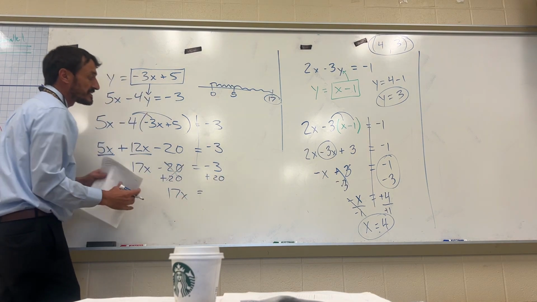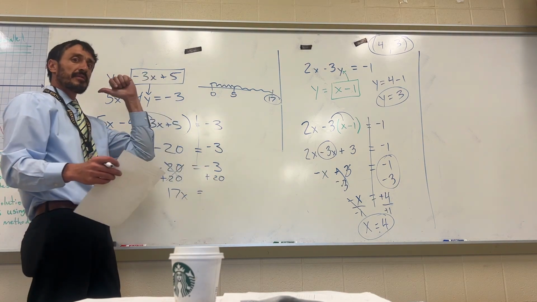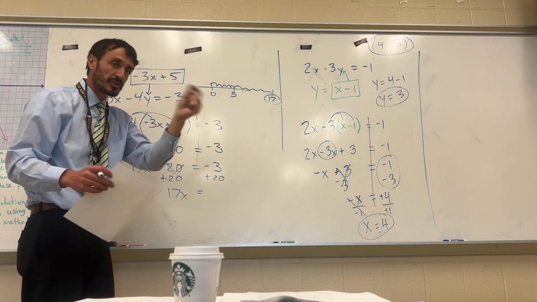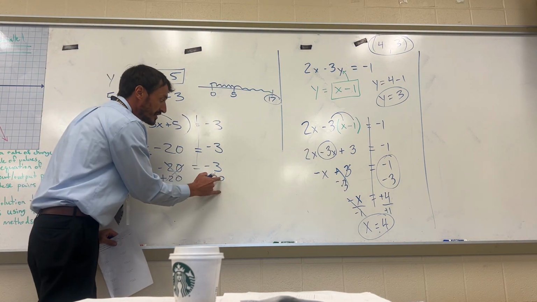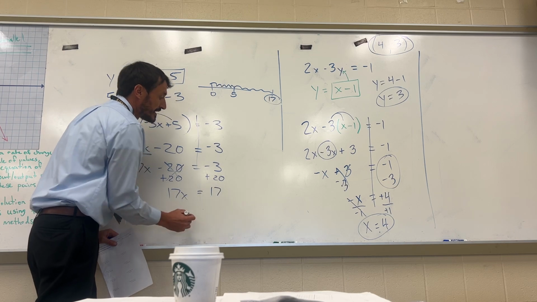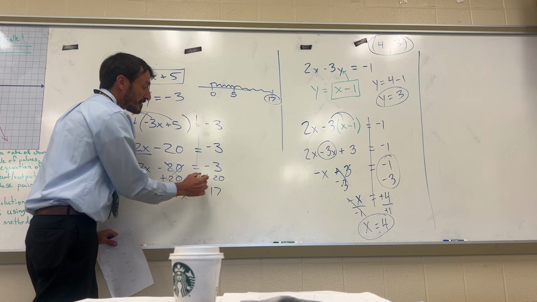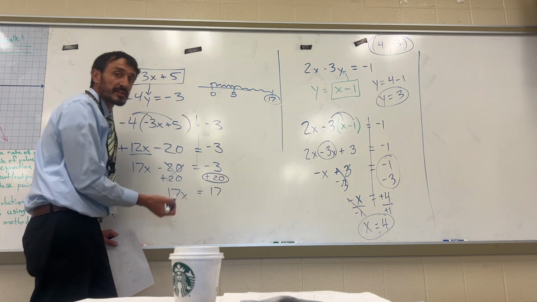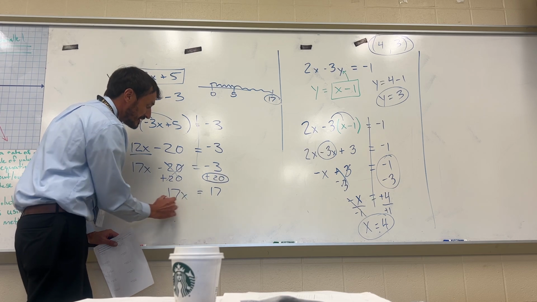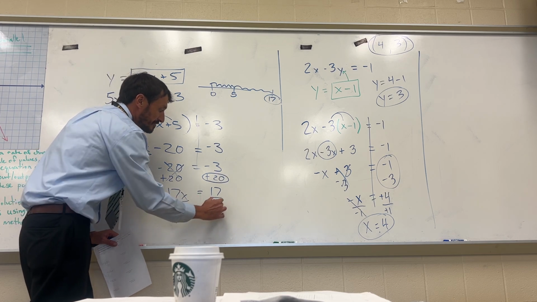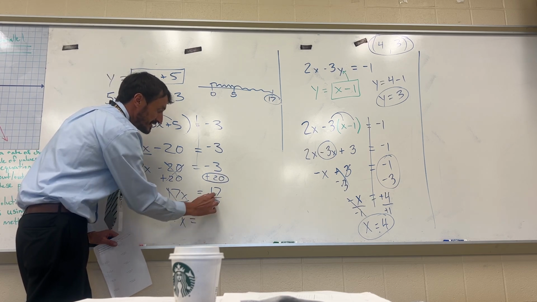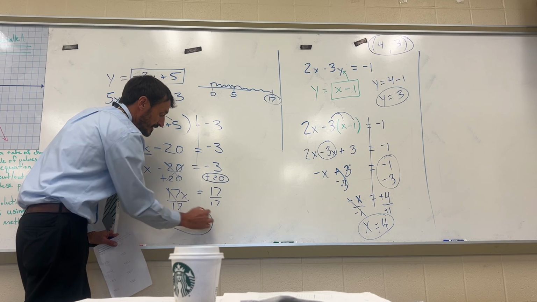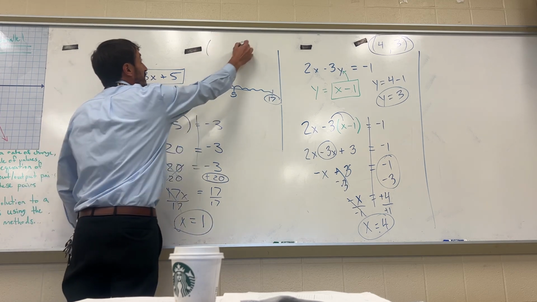17x equals, now these signs are different. I'm going left 3, then I'm going right 20. When you turn around, this is subtraction. 20 minus 3 is 17. And since I went more in the positive direction, that means it's going to be a positive 17. Divide by 17 at the end. What do we end up with? X equals 17 divided by 17 is 1. I get an x value of 1.